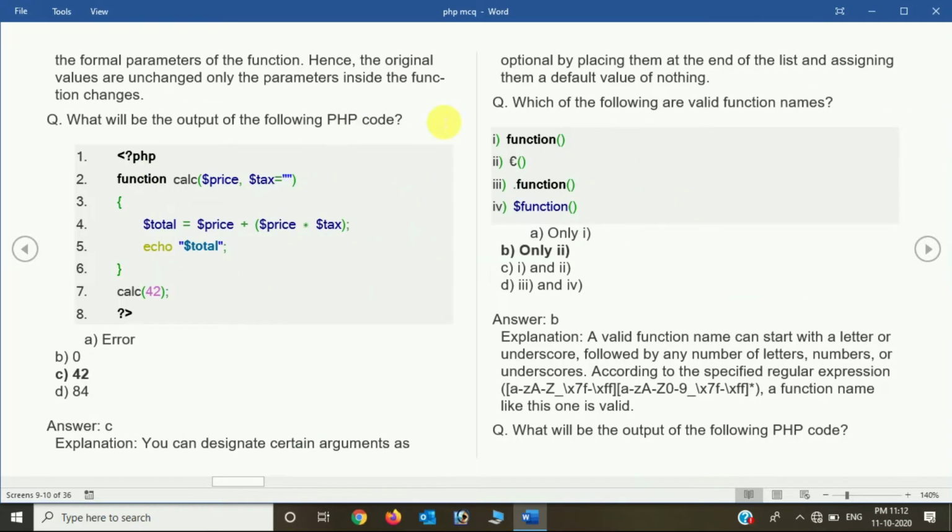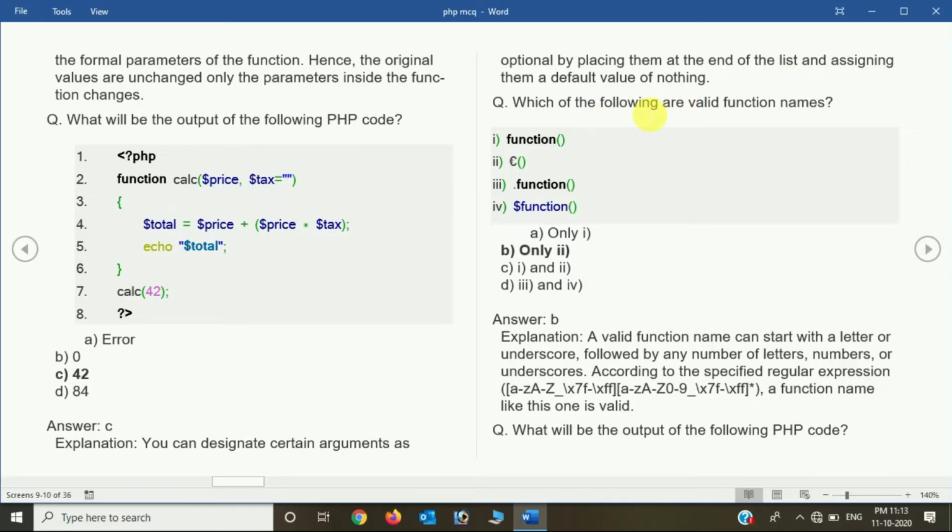Now what will be the output of this PHP code? Here we have a PHP code. Now we have calculate 42. We are passing that value. The answer to this question is 42, because you can designate certain arguments as optional by placing them at the end of the list and assigning them a default value of nothing.